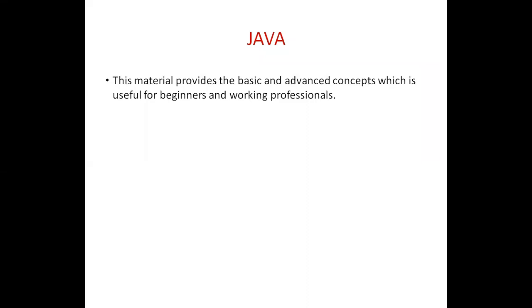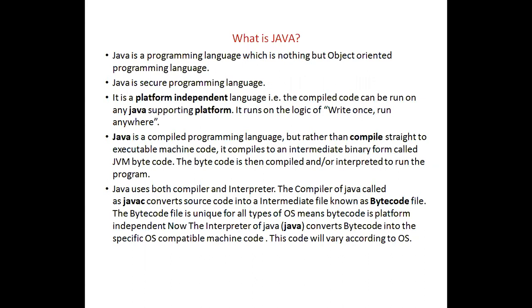This tutorial provides the basic and advanced concepts which are useful for beginners and working professionals. Actually, what is Java? Java is a programming language, which is nothing but an object-oriented programming language. Actually, what is object-oriented programming?